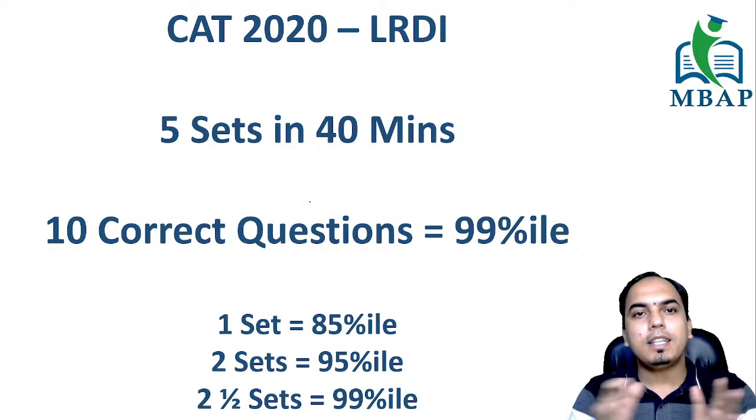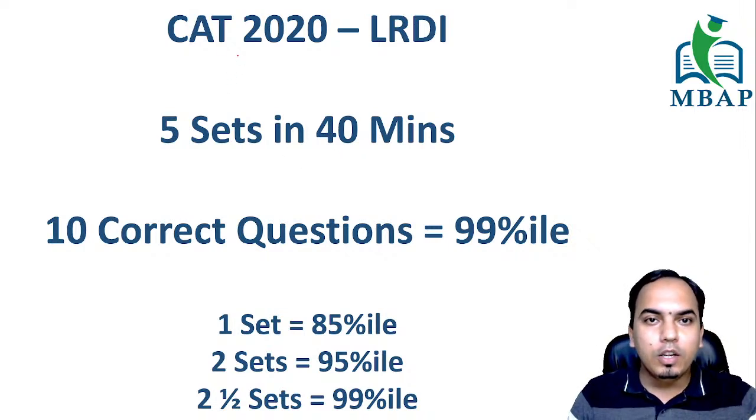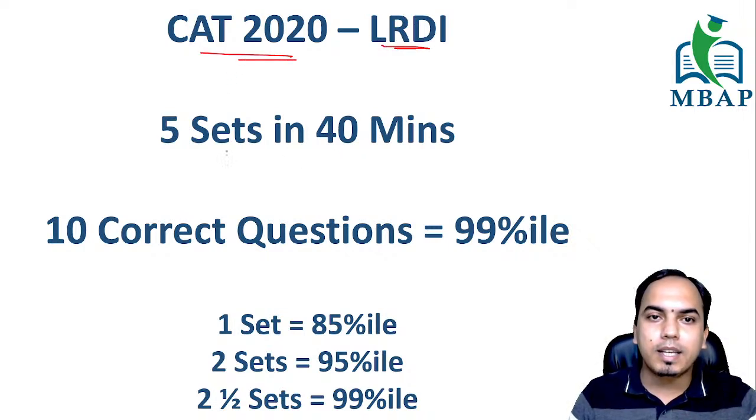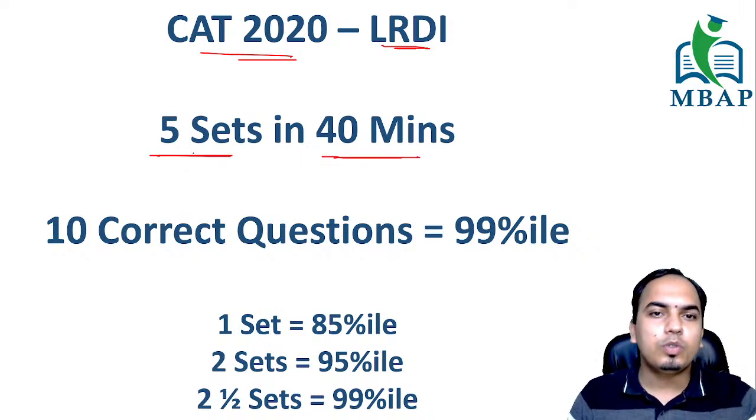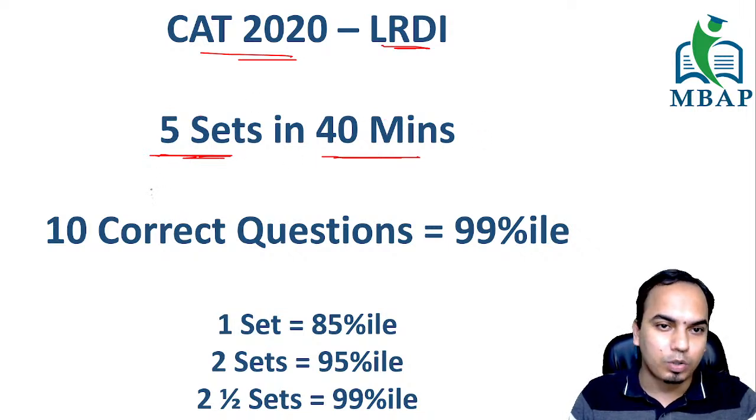Now, this set that I'm going to talk about today, let me give you a quick brief before I go ahead. This is the CAT 2020 LRDI set. If you know, last year's paper was only 40 minutes per section, so 5 sets had come up, which usually used to be around 8 sets in 1 hour. They reduced the time and the number of sets also.